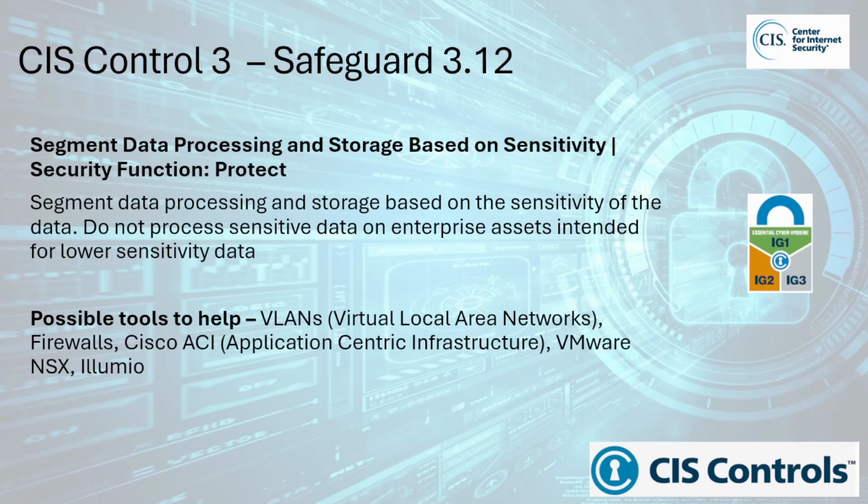The principle behind the safeguard is to apply differing levels of security controls based on the classification or sensitivity of the data. Organizations should categorize their data based on its level of sensitivity, for example, public, confidential, highly confidential, etc., and then apply appropriate security controls depending on the classification. For example, highly sensitive data such as financial data, personal identifiable information, or health data may require stronger encryption, limited access controls, and segregated storage.